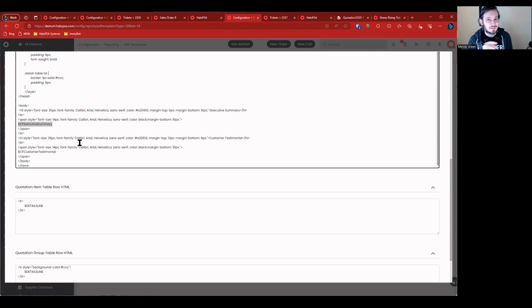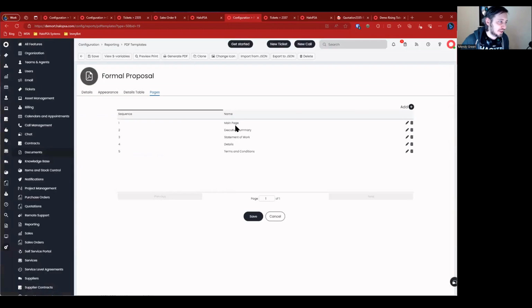opportunity to ask for information that's even pre-populated based off of a template. So like that, you don't have to type it in from scratch every time. You can choose pre-canned text. You can pre-fill based off the value of the thing that we selected. Like there was a template, we selected that template, and then it populated the text there, right? And then it's taking that text from that rich text field and it's throwing it into the PDF template to be used. That is amazing, because then what we can really do is we can build out our template. Our formal proposal can be extremely generic, and we can just reuse that over and over again.